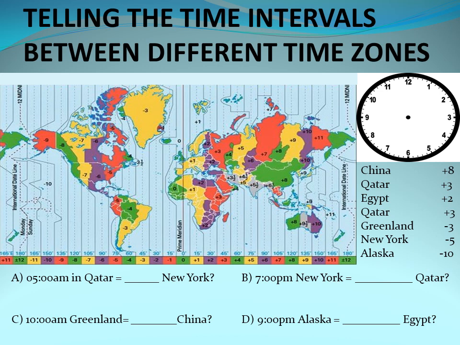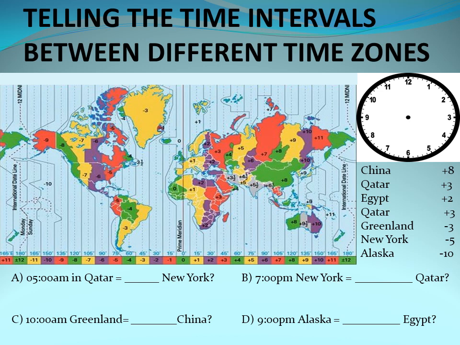Okay? All right. Now that we know the time in Greenwich, let's find out what time it will be in Qatar. Qatar is a +3 country, isn't it? Greenwich's time is 12 o'clock right now, 12 a.m. in the midnight. Remember, we started our counting from 7 p.m. So 12 in Greenwich would be 12 a.m. Since Qatar is a +3 country, we are 3 hours ahead of Greenwich. So let's count 3 hours ahead of 12. 1, 2, 3. So when Greenwich is on 12 midnight, we will be on 3 a.m.